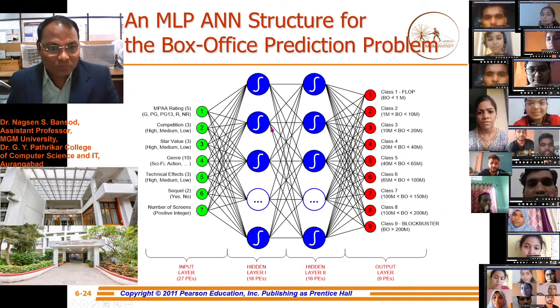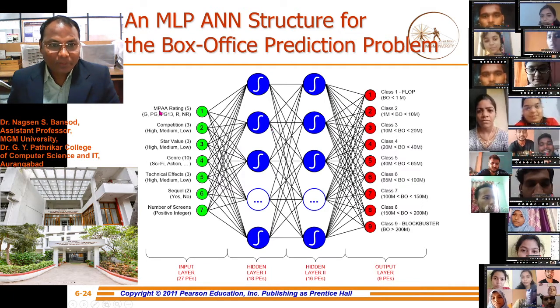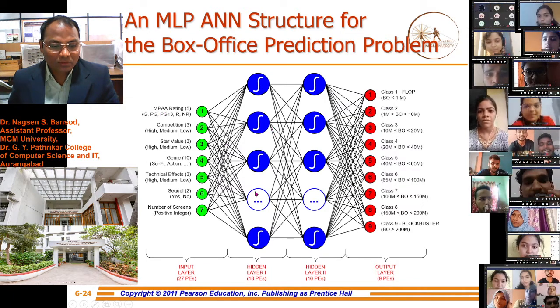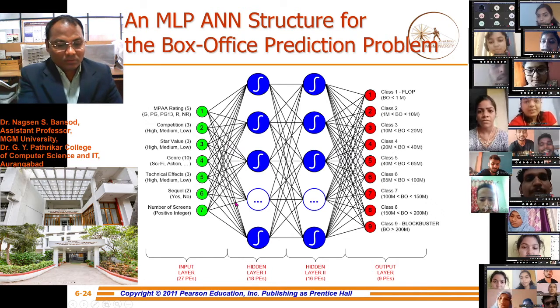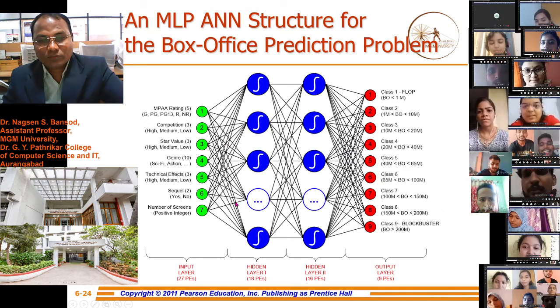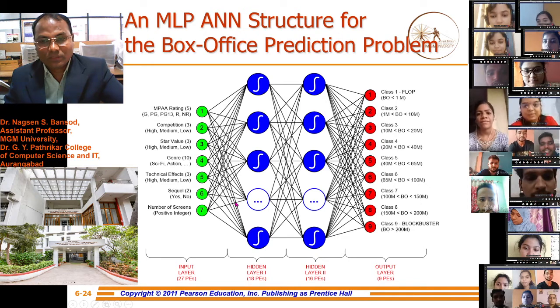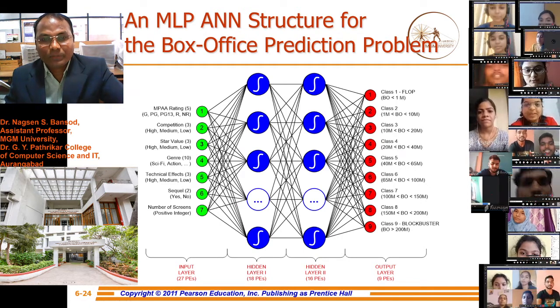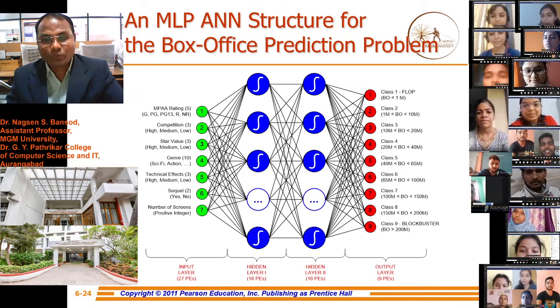As we know, in the previous lecture we took this example of the box office prediction problem.